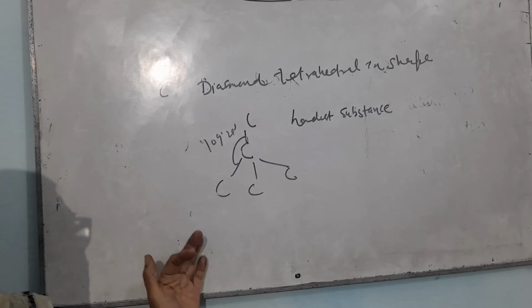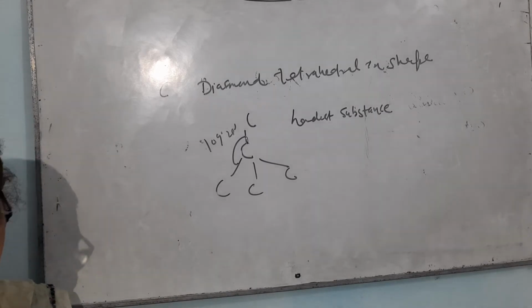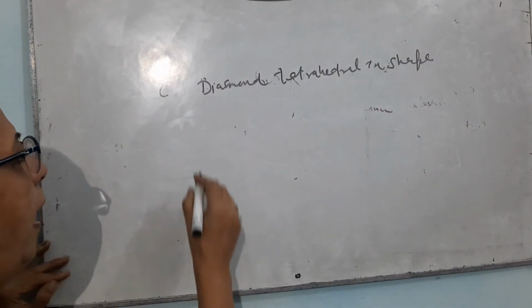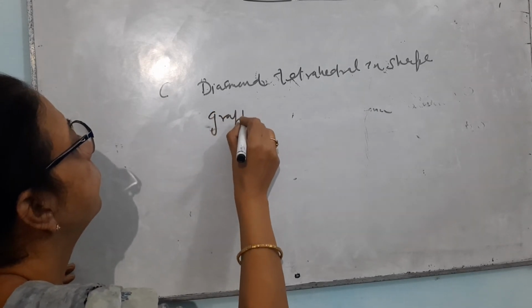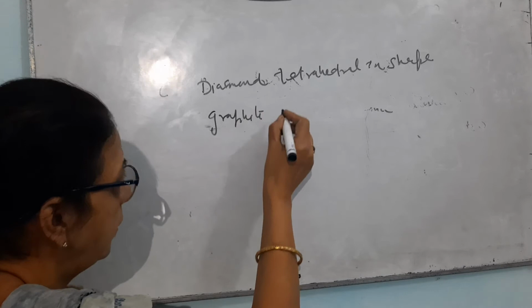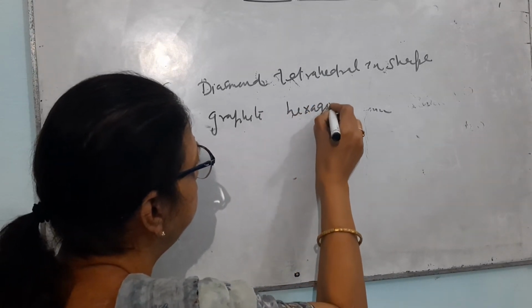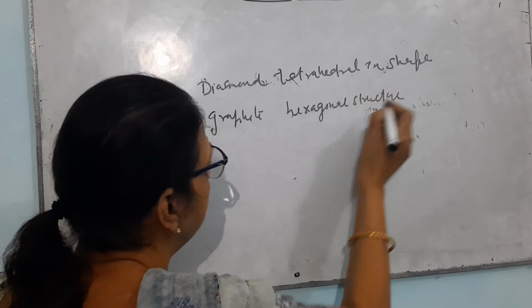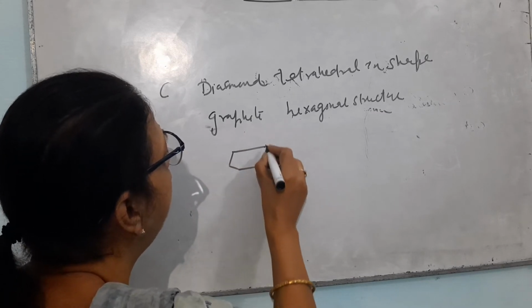Now, the second one is graphite. Graphite has a different structure. It has a hexagonal structure. Let me make the structure first, then I will tell you.